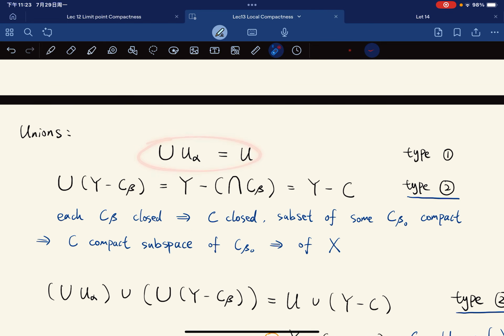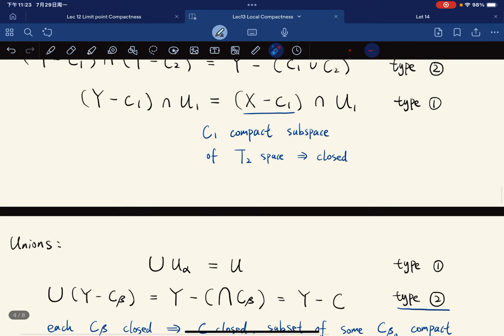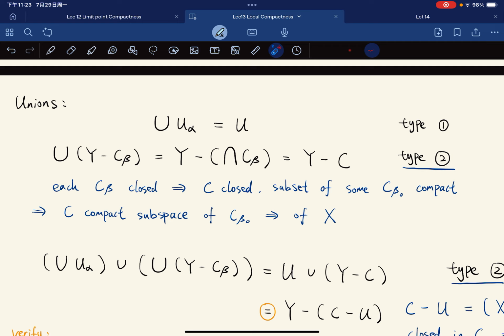An arbitrary union of open sets in X is of course still an open set in X. And for unions of those types of sets, by De Morgan's law, each C beta is closed, right? Because it is a compact subspace of the T2 space X, so it's closed.